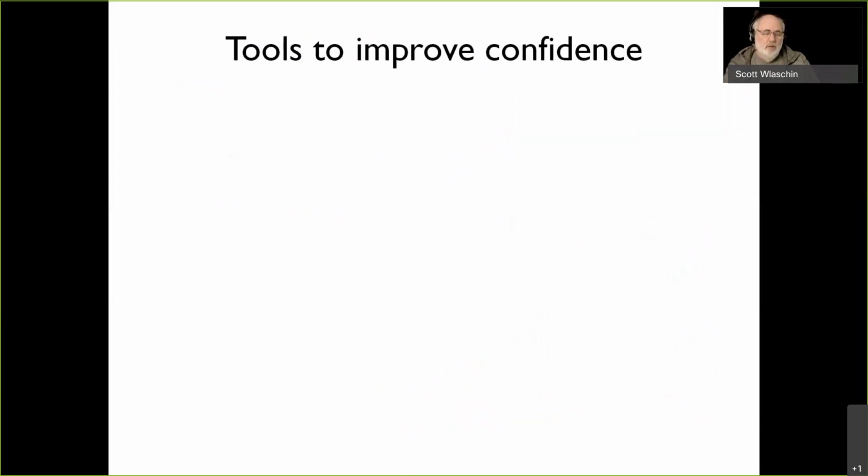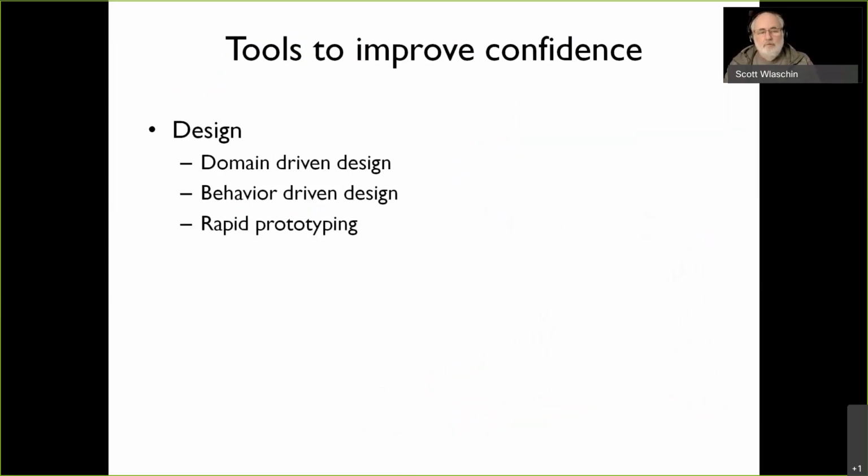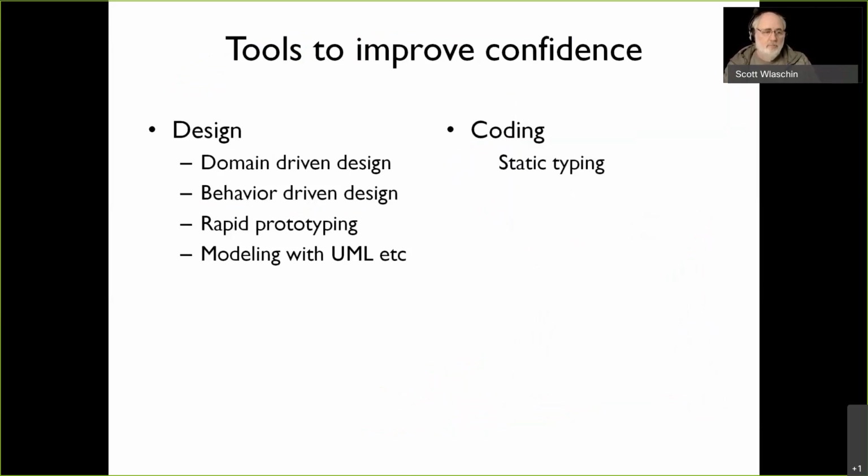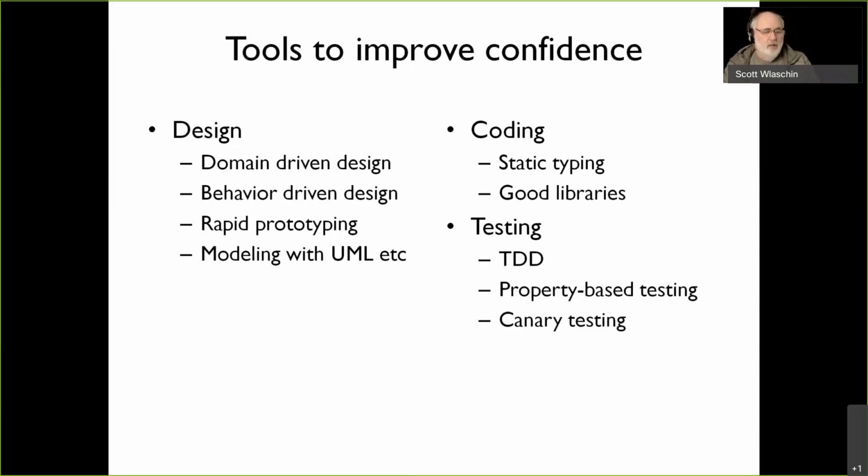So what do we do as developers to improve our confidence in our code? Well, we have a lot of things to do at the design phase: domain-driven design, behavior-driven design, rapid prototyping, UML diagrams and all this stuff. All of this is trying to make sure we're doing the right thing before we start coding. Then when we're coding, we can use a statically typed programming language to avoid stupid things like nulls, and we can have good, well-debugged libraries. And then we have testing, which helps: test-driven development, property-based testing and canary testing. All these things improve the confidence in our code before we put it into production.